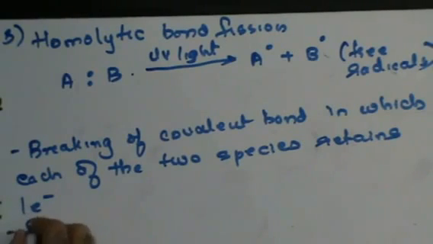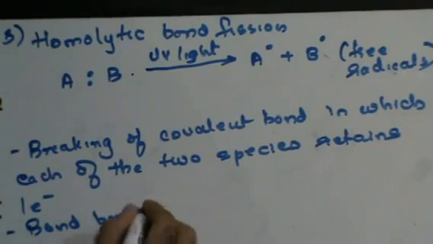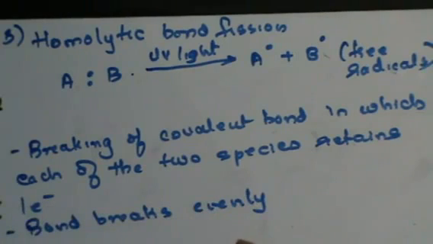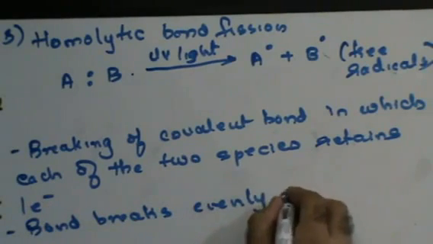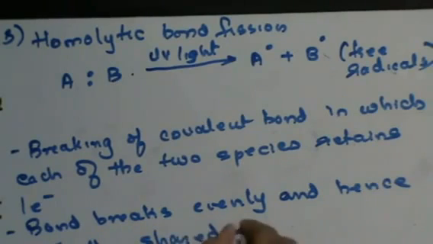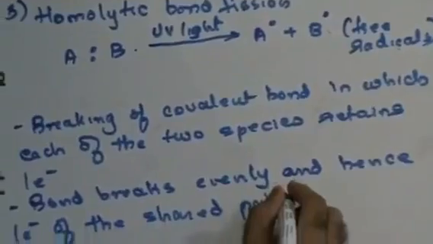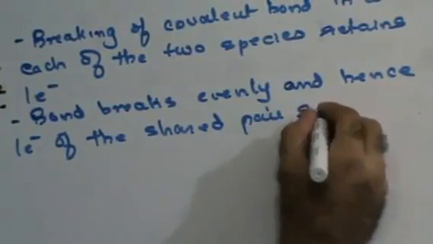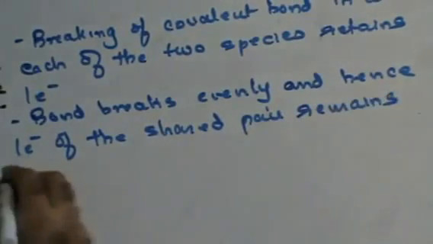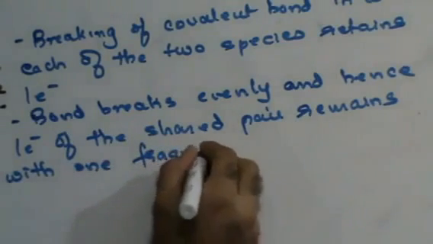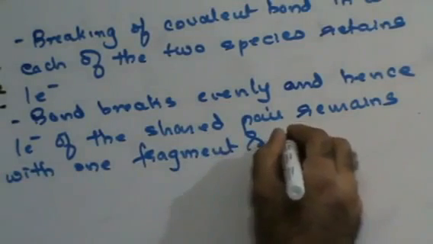So I can say that the bond breaks evenly, and hence one electron of the shared pair remains with one fragment and the other with the other fragment.